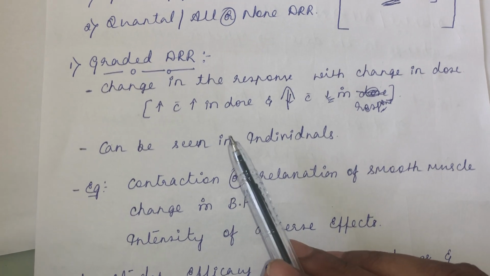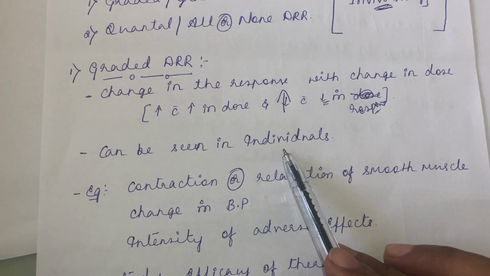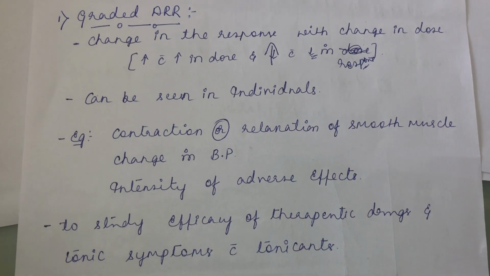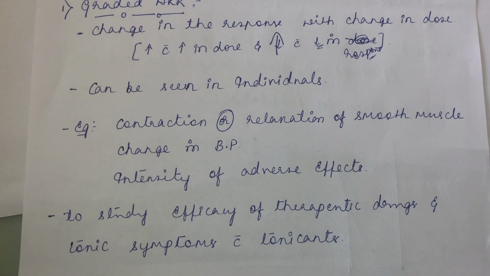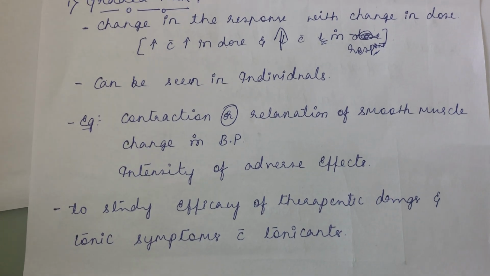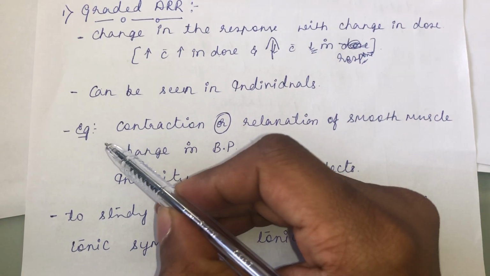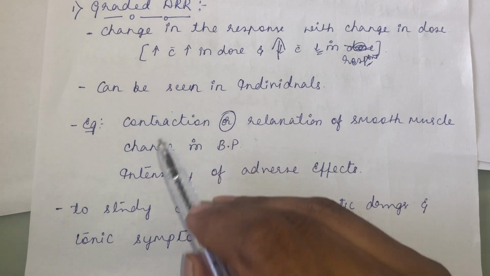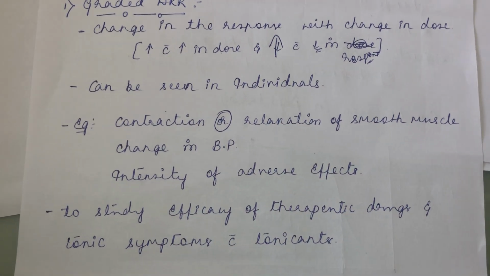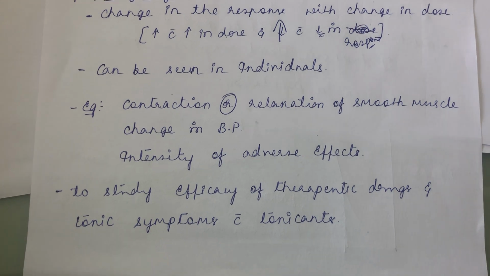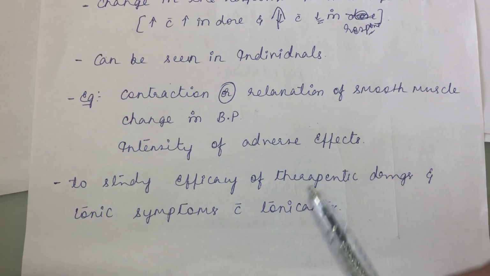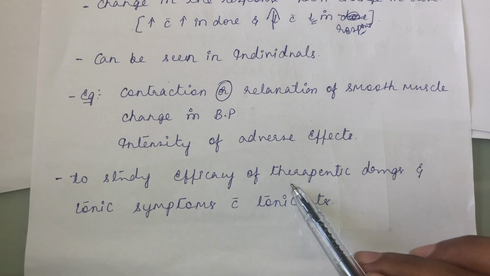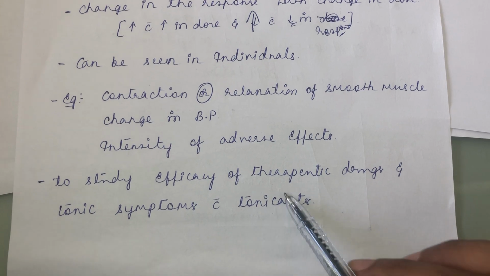And this graded dose response is a characteristic feature in the case of individuals. So in individuals, you can estimate this graded dose-response relationship. For example, contraction and relaxation of smooth muscle. How much magnitude of smooth muscle contraction or relaxation is there? If you give drug A at 10 milligram, what is the contraction state? If you give 20 milligram, what is the amount of contraction? Similarly, the change in blood pressure with change in dose, then the intensity of the adverse effect. And this graded dose response is important to study the efficacy of therapeutic drugs and toxic symptoms with toxicants.